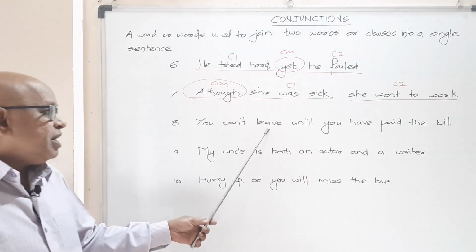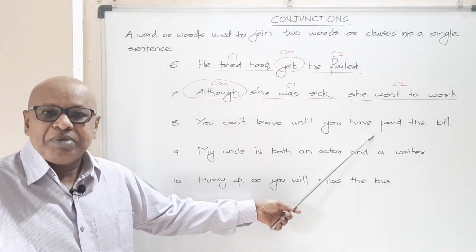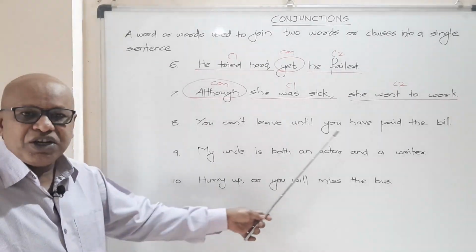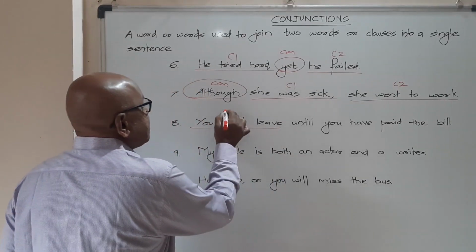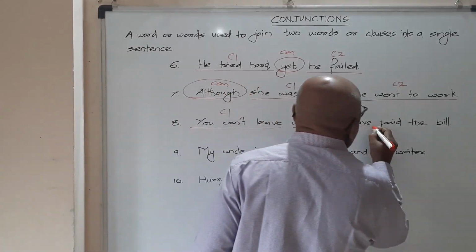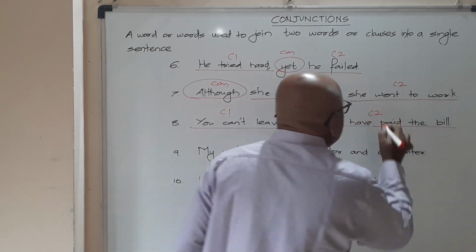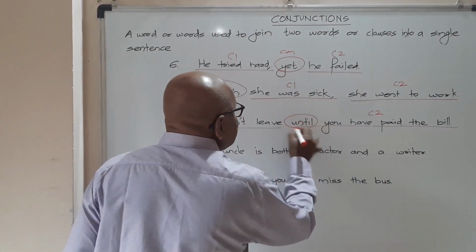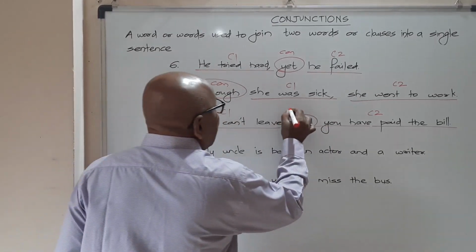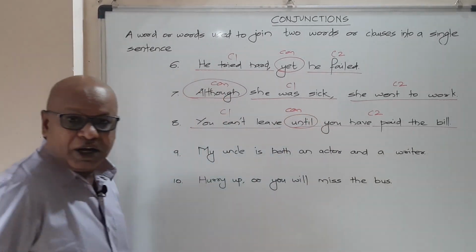You can't leave until you have paid the bill. In this case, you can't leave is clause 1. Until you have paid the bill is clause 2, joined together by the coordinator, in this case the subordinating conjunction, and that is until. Alright.